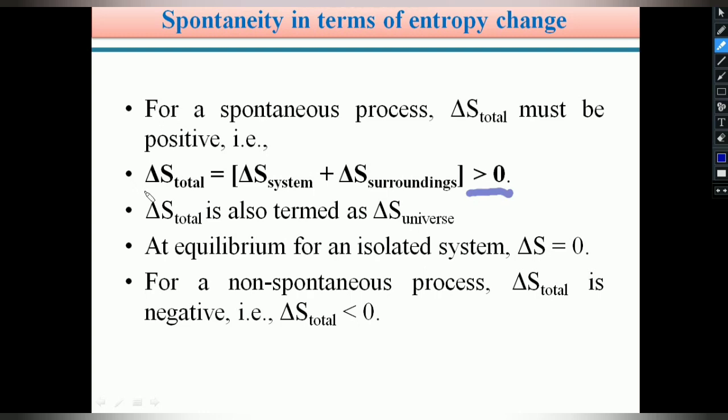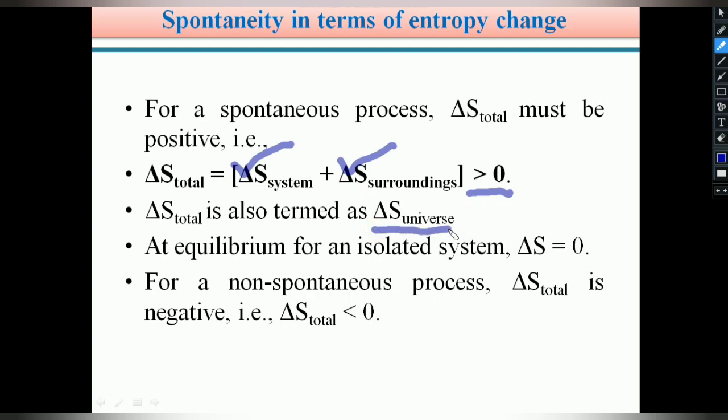Suppose the system is an open system or a closed system, its total change in entropy depends upon the entropy change of the system and the change in entropy of the surroundings. The sum of these two is the total change in entropy. It is always positive, that is, greater than 0. And delta S total is also termed delta S universe.